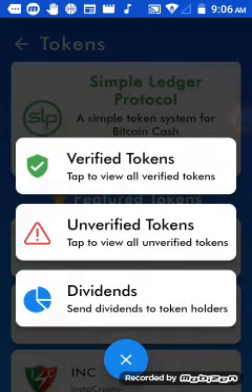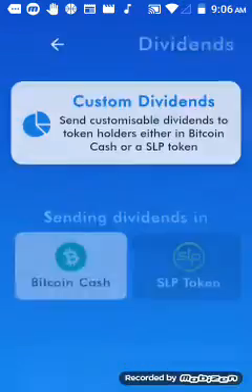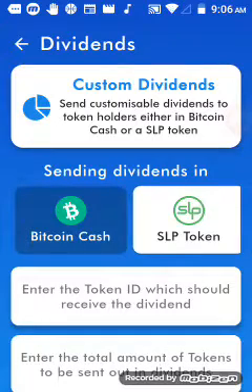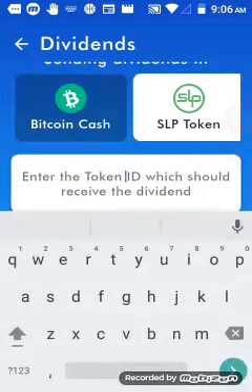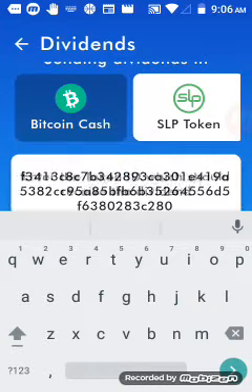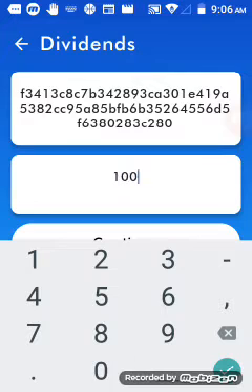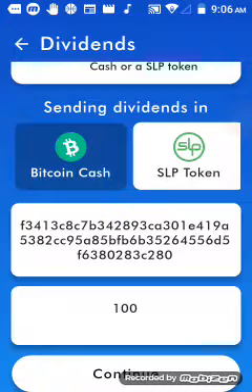I've already sent out some coins, but you can see here when I hit there, it goes send dividends to token holders, right? Hit send dividend token holders. Going to hit SLP tokens, and then here I'm going to input our token ID. Okay, paste that. How many do you want to send? I've already sent 500 just to demonstrate this. I'm just going to send another 100. So the wallets that have claimed, they're going to actually get these coins. So hopefully you already claimed. Then all we need to do after that is hit continue.